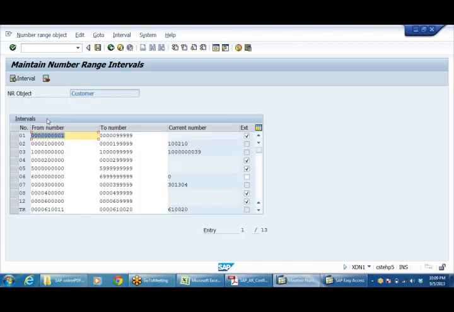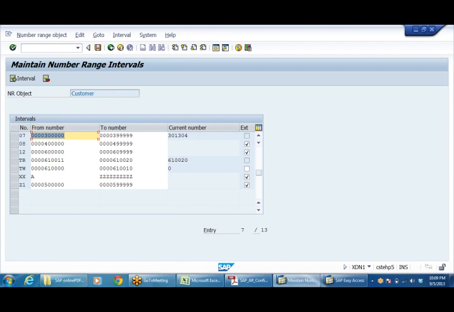Click on intervals. Here you'll find so many number ranges, because this is client level, and when you are creating at client level, all the number ranges that are there will be visible. But most of the people eat away the number ranges. See, 5 crores to 59999 he has taken. This is awful. That means no one can use this number again. Even the person who created this cannot use even half a dozen while practicing. That's why don't go more than 100 numbers.